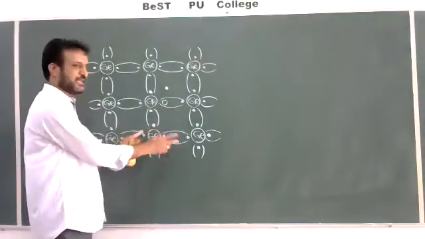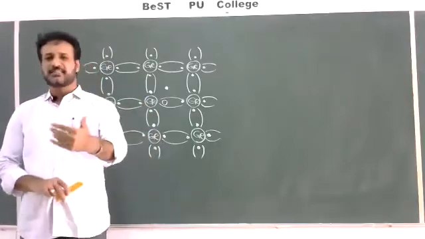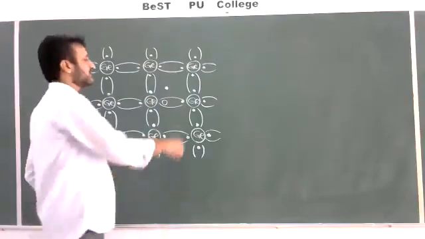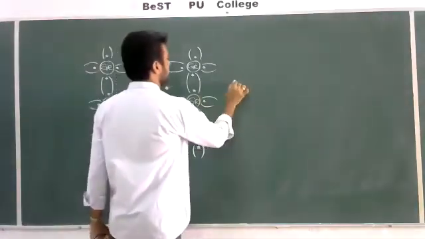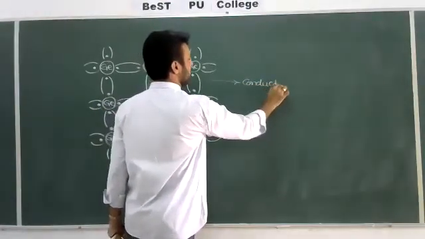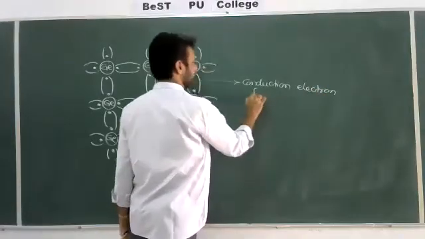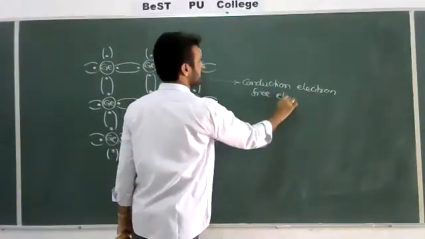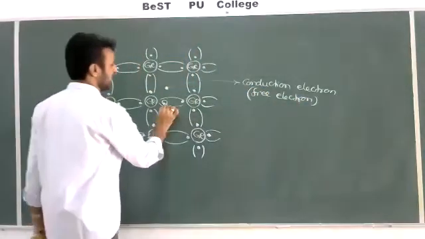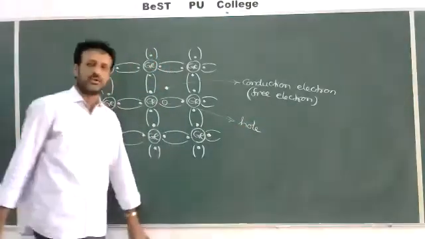If two bonds break, 2 electrons and 2 holes are available. If 10 bonds break, 10 electrons and 10 holes are available. This electron is called a free electron or conduction electron, which causes electric current, and this is called a hole, the deficiency of electron.